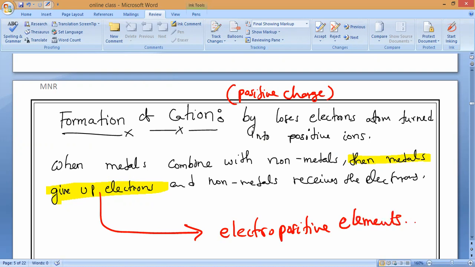Electropositive elements are the elements that get a positive charge and are ready to donate the electrons.